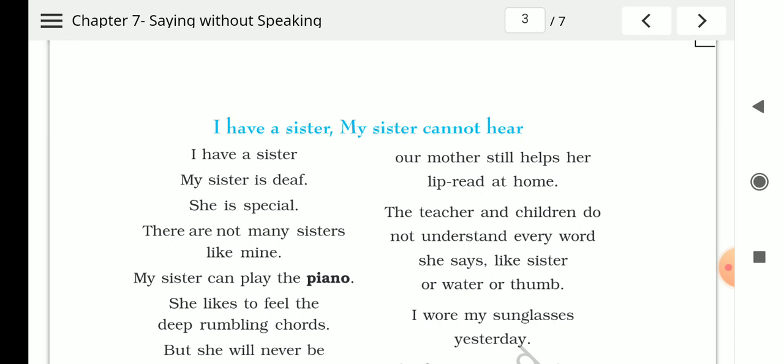So such children who cannot hear or speak understand what other people want to say or feel by looking into their eyes, by making actions, that is hand movements, and by facial expressions.